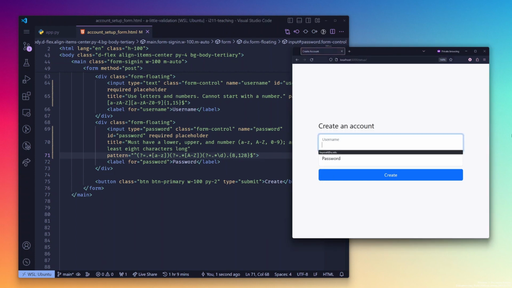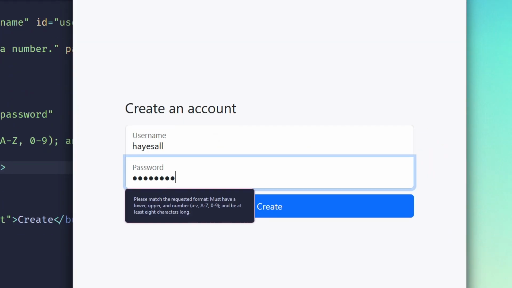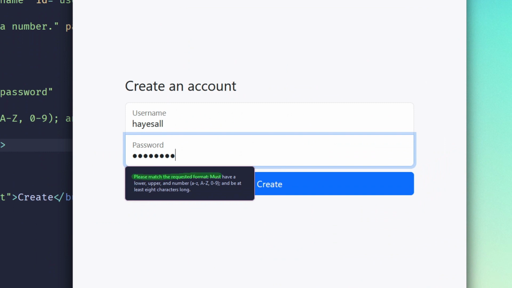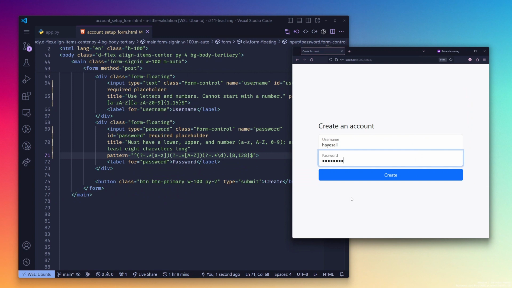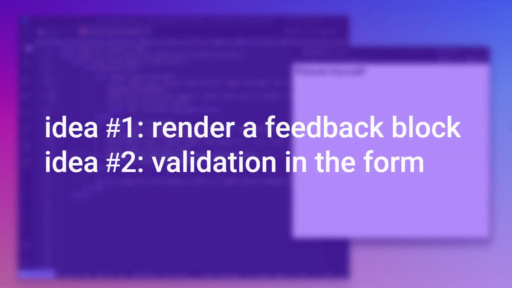Now, if I choose a bad password, I get inline feedback where something went wrong, and it didn't delete my progress. So this tells me, please match the requested format, must have lower, upper, and number, and be at least 8 characters long. So I finally know how to correct my actions and choose a password, and finally, I'm logged in. So let's review. We started validation on the back end, but moved more and more of it to the front end to give faster, better feedback to our users.